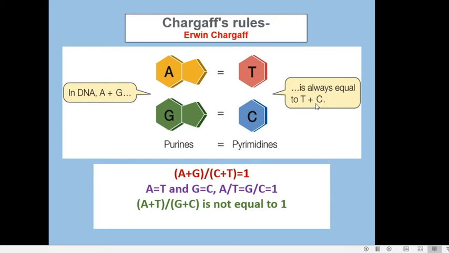Why? Because in all the organisms, the DNA exists in the double-stranded form, and the two strands are complementary to each other.